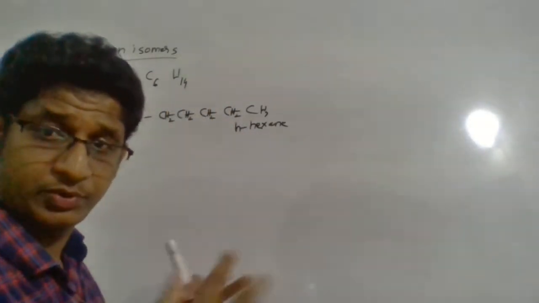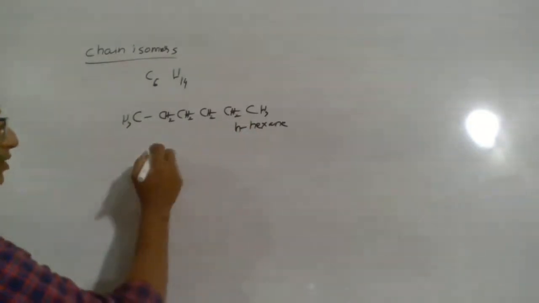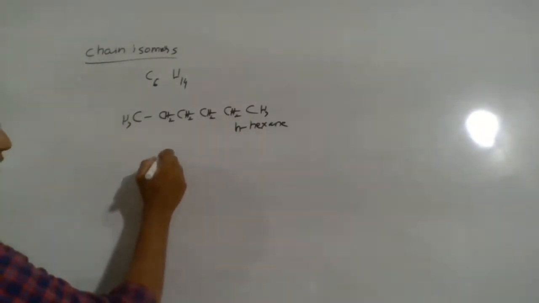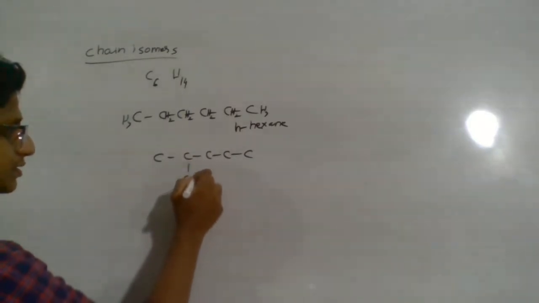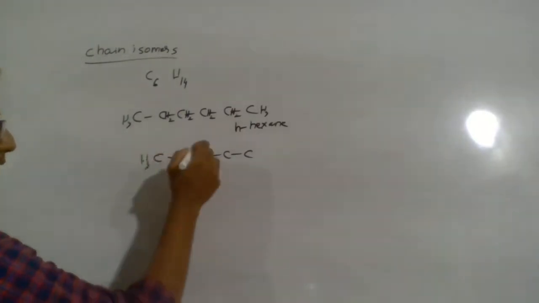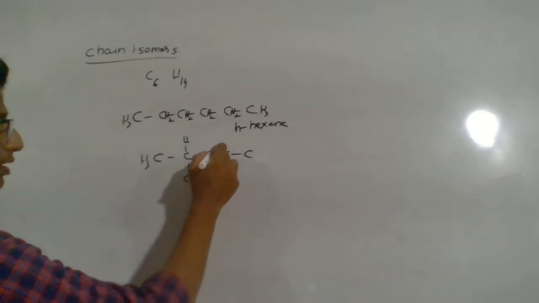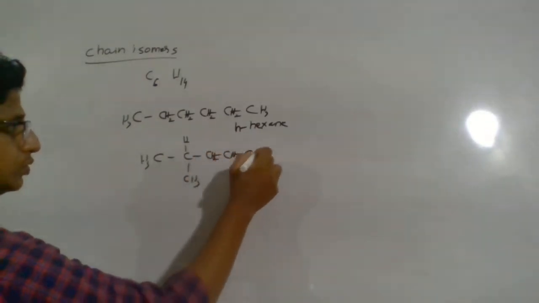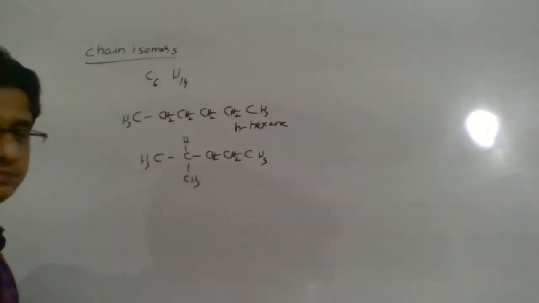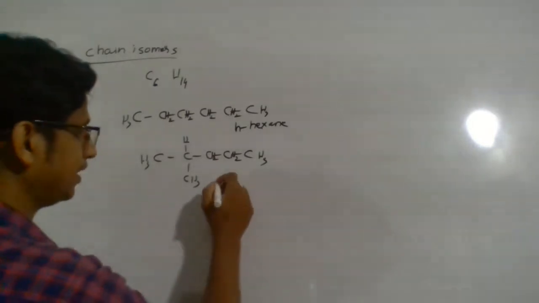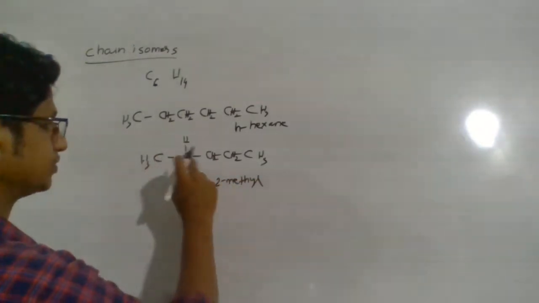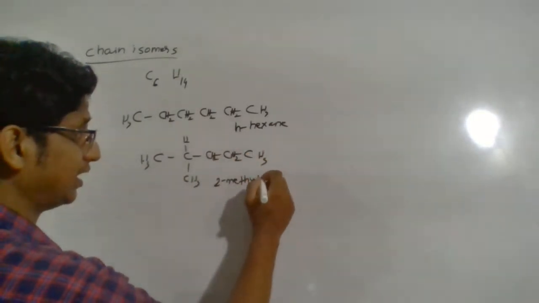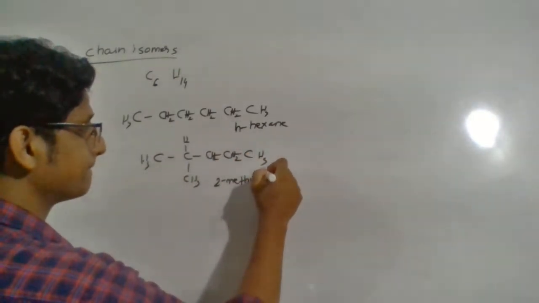Try to make it, put branches, minimize the chain. So let me put a 1, 2, 3, 4, 5 chain with one branch. Here one hydrogen is required. Here 2, 2, 3. So the name of the compound will be 2-methyl. Highest chain 1, 2, 3, 4, 5. Here 2-methylpentane.